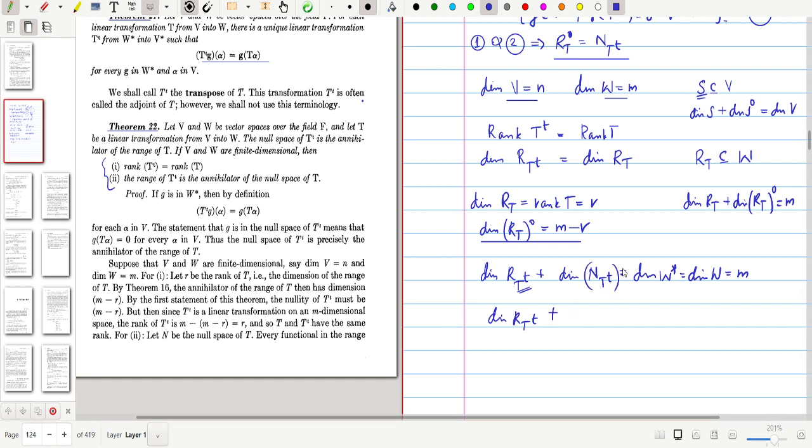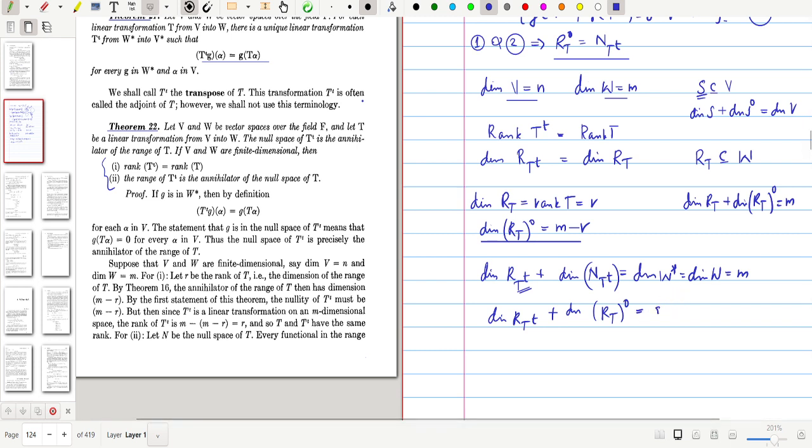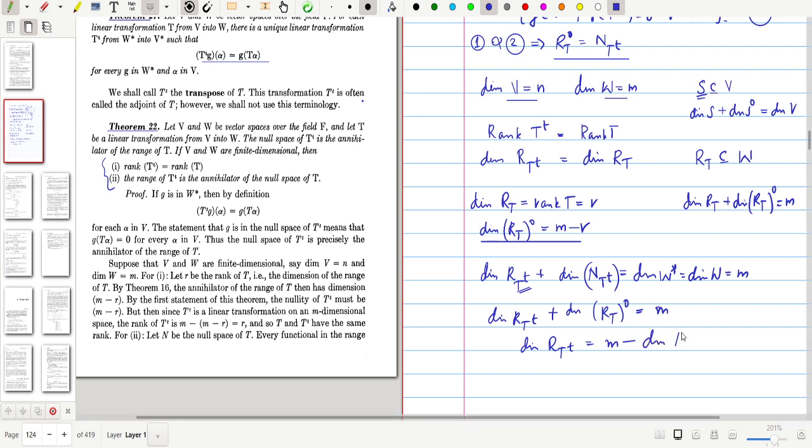space of T transpose. We have already seen that in any case the null space of T transpose is the same as the annihilator of the range of T. So this is the same as the dimension of the range of T annihilator, that is equal to the dimension of W star, that is equal to the dimension of W, that is equal to M. But from this you can write the dimension of the range of T transpose is equal to M minus the dimension of the range of T annihilator.